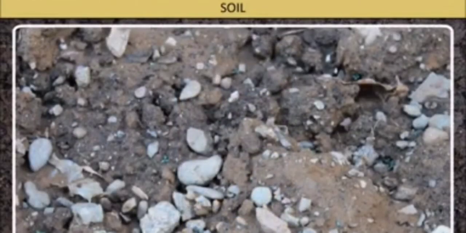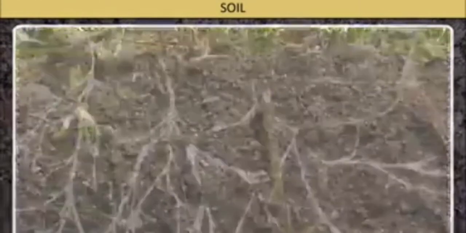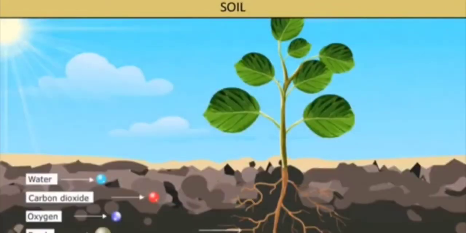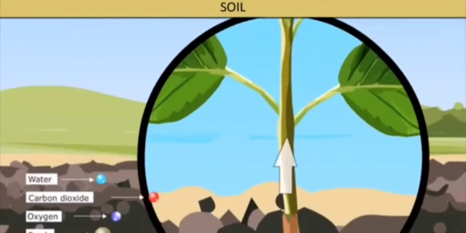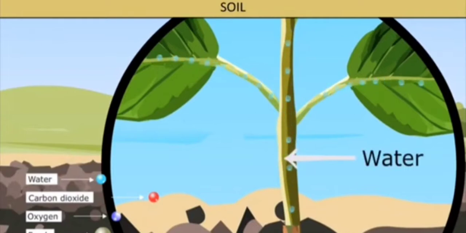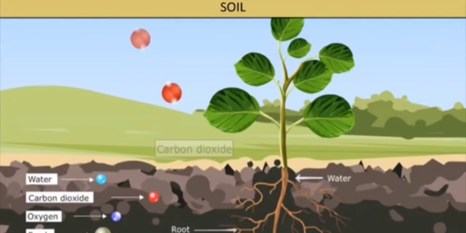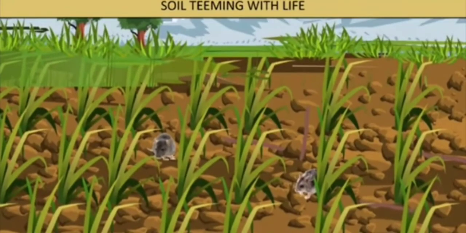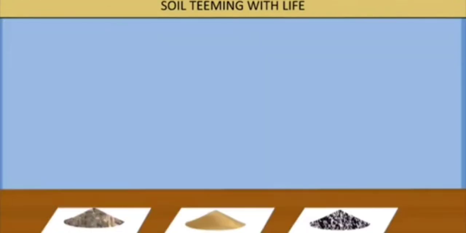With a new topic, that is soil. Soil is made up of minerals, particles, humus, air, water, and living organisms. Soil is formed by weathering of the rocks by the action of water, wind, glaciers, temperature variation, roots of the plant, etc. Soil has three main layers: topsoil, subsoil, and the parent rock.